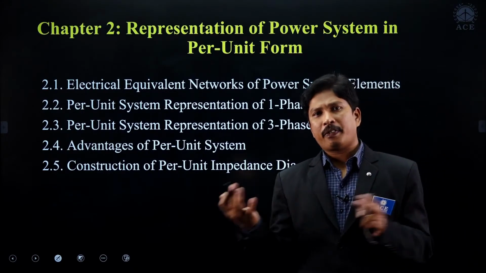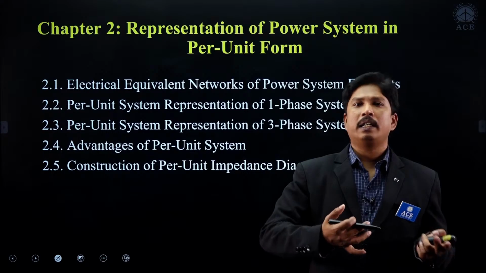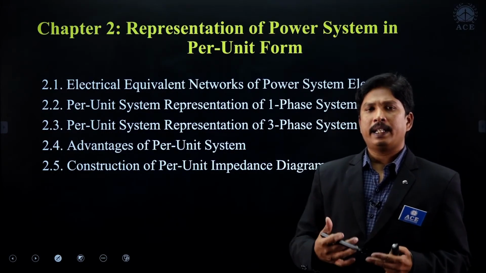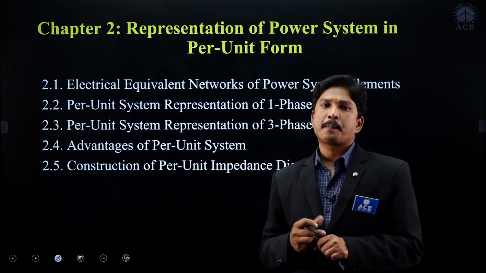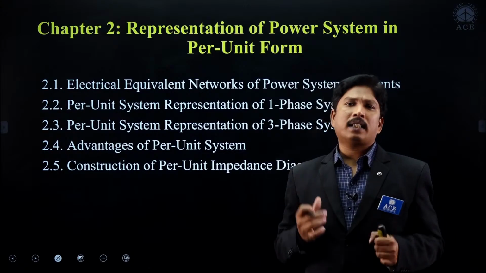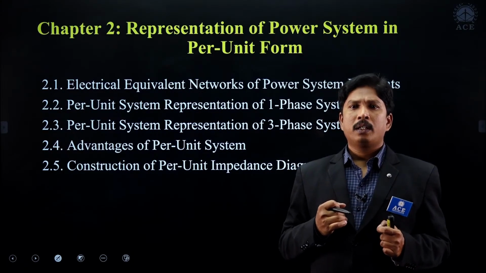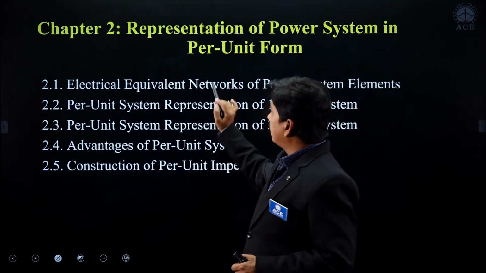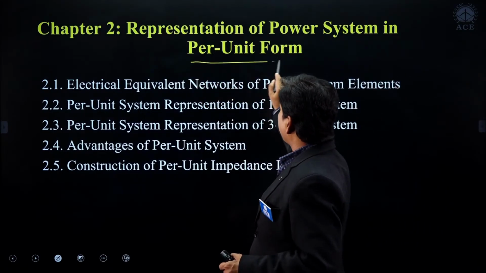So we are having different units for powers, currents, voltages, and resistance, inductance, capacitance, reactance, and capacitive reactance. Several units we are having, so the calculations are becoming very difficult. To reduce the complexity, we are moving into the per unit system representation.